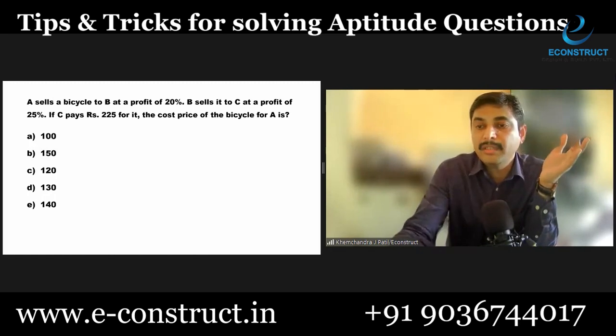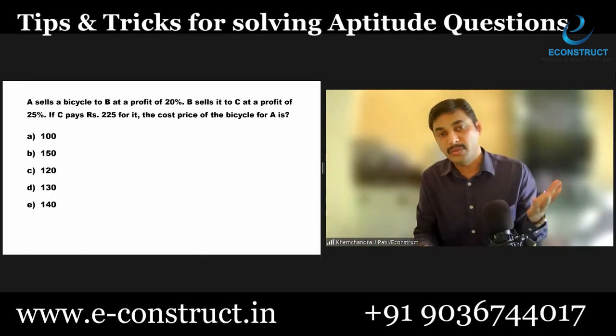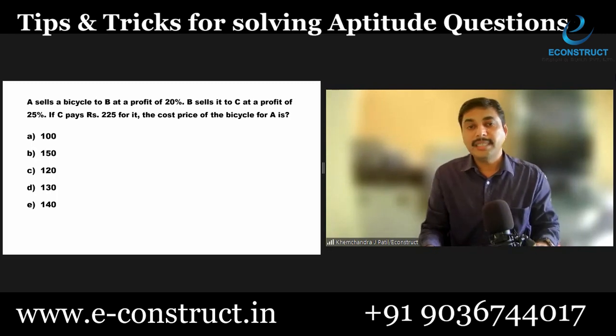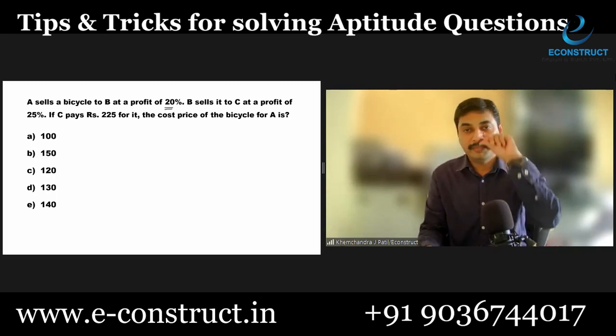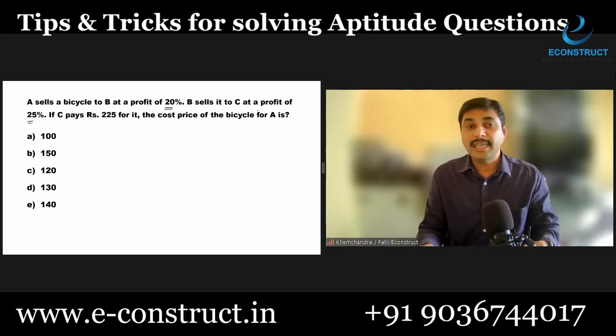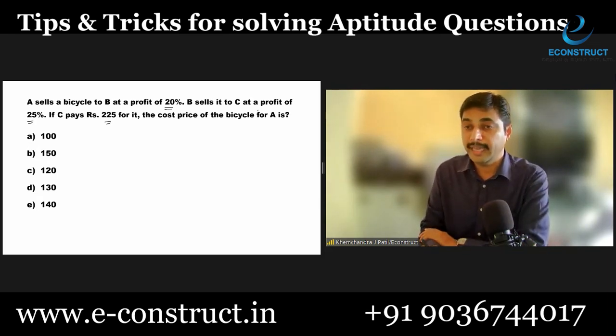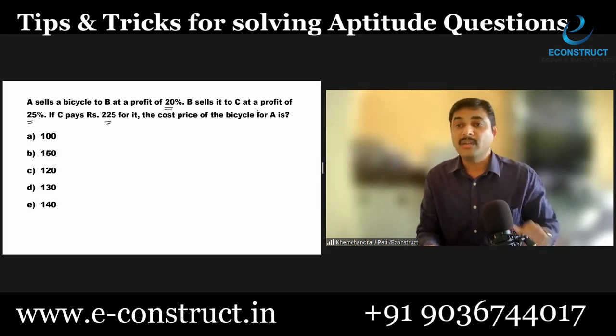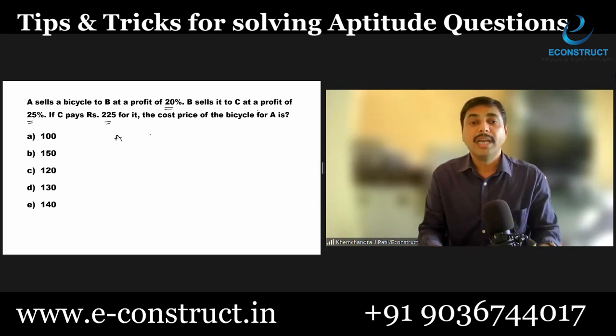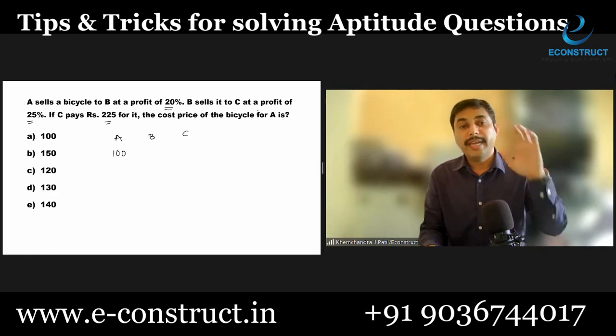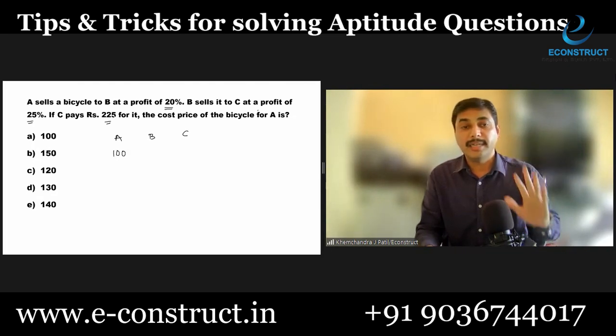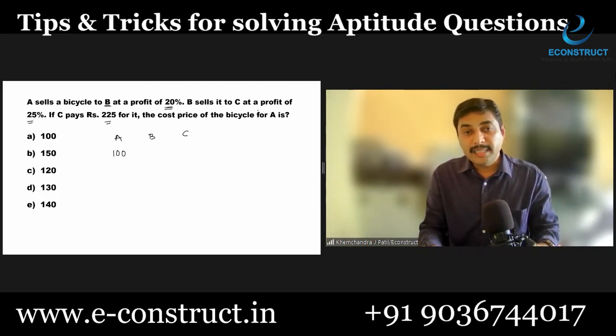Let us take this question, which is on percentage and profit together. A sells a bicycle to B at 20% profit. B sells it to C at 25% profit, and C pays 225 rupees. What is the cost price of the bicycle for A? Whenever we come across questions on percentage and profit and loss, I always recommend considering the initial price as 100. Suppose when A purchased that bicycle, he purchased it at 100 rupees. He sells that bicycle to B at 20% profit. That means he sold it at 120.